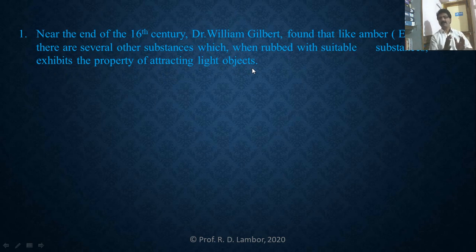Several other substances along with amber, such as a glass rod and an ebonite rod, are there, which when rubbed with suitable substances acquire the property of attracting light objects.